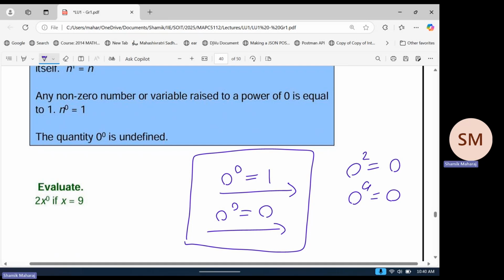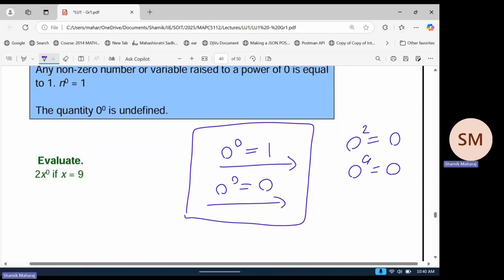Luckily, we don't have to deal with this because we say that this object is undefined because it does weird things. So we just avoid it. When we see it, we walk the other way, right? We don't deal with it. I think in more advanced mathematics, people try doing strange things with these objects, but we're not going to worry about that. We just ignore it as much as we can.